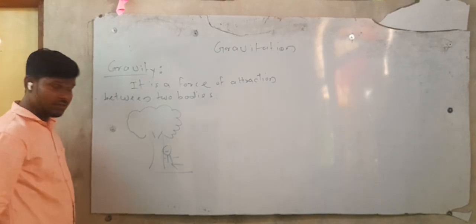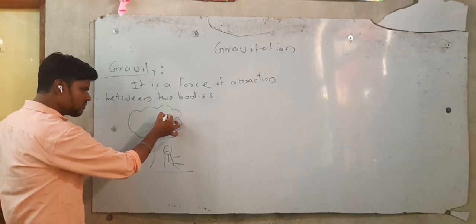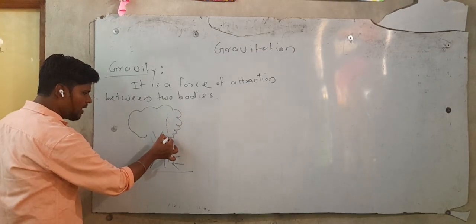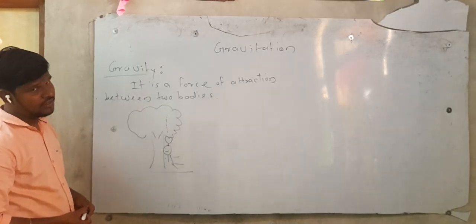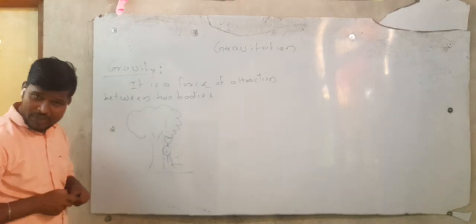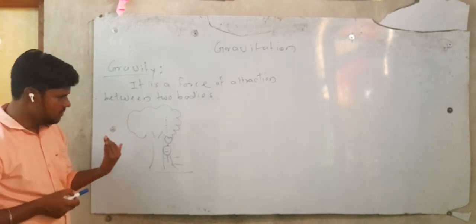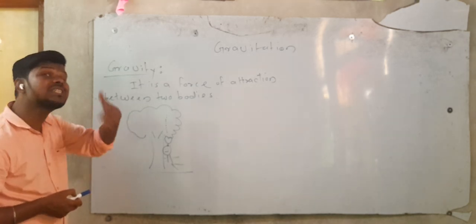Then one apple from the tree fell down on his head.